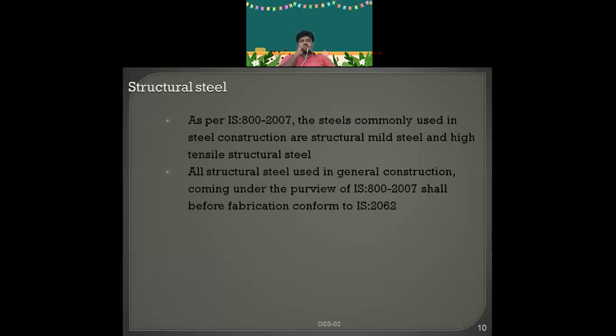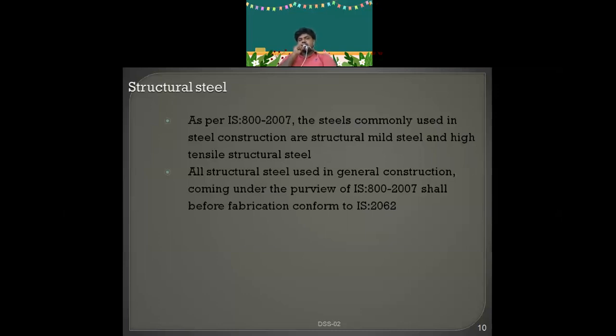What do you mean by structural steel? Okay, now as per IS 800-2007, the steels commonly used in steel construction are mild steel and high tensile structural steel, right? Now, these structural steels used in general construction are recommended by IS 800-2007.